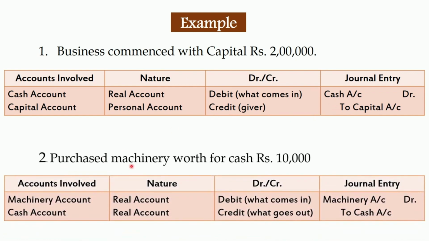Next, purchased machinery worth rupees 10,000 for cash. The two accounts which are going to be affected in this case are machinery account and cash account. As both are real account, you are going to debit what comes in and credit what goes out. So in this case, machinery is coming to the business. So machinery account will be debited and cash goes out of the business. So you are going to credit cash account. So the journal entry would be machinery account to cash account.